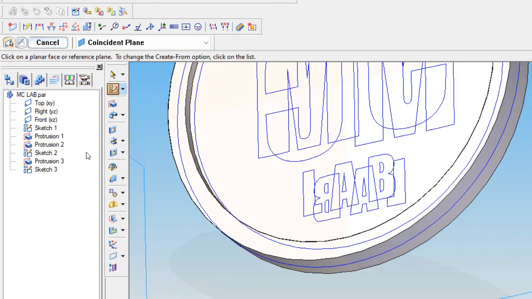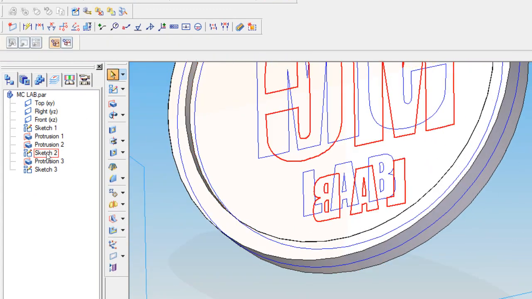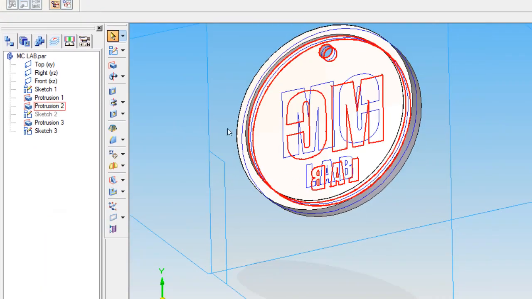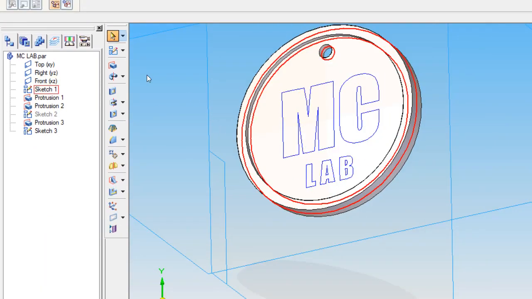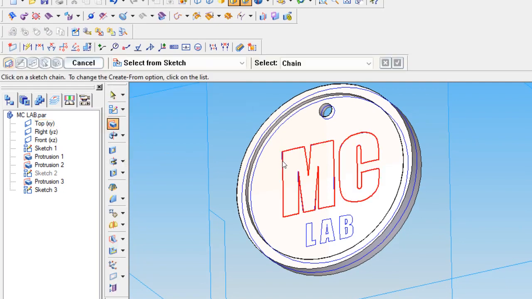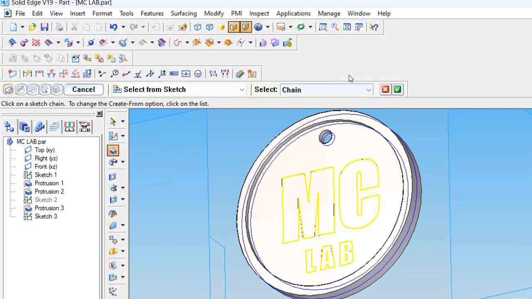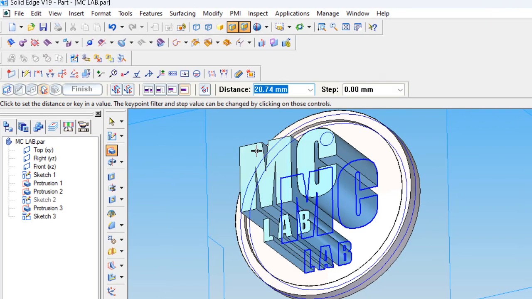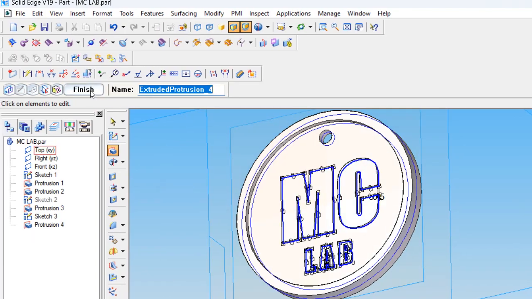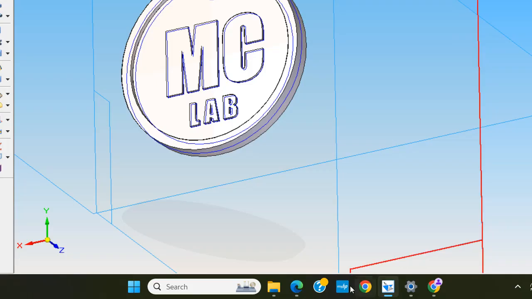So the earlier one that we made is text 2. We are just hiding it to avoid any misconception with what is already open. So protrusion, select both sketch text and click OK at 0.5. Finish.